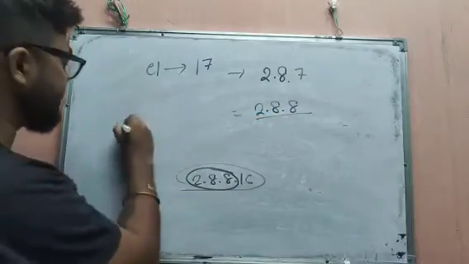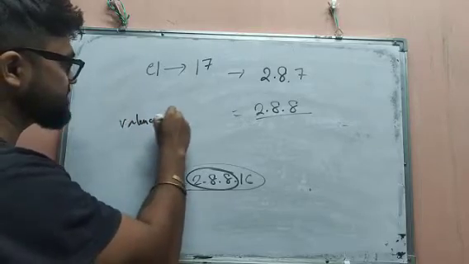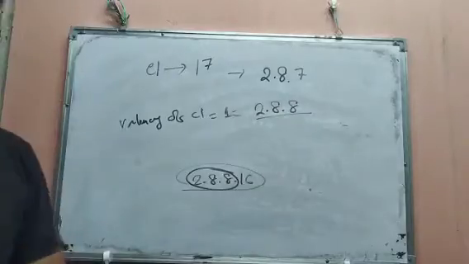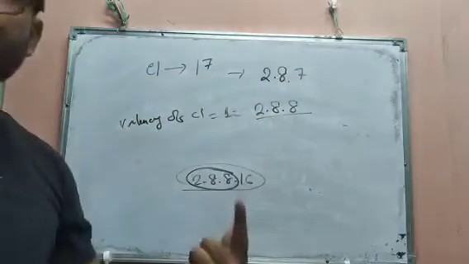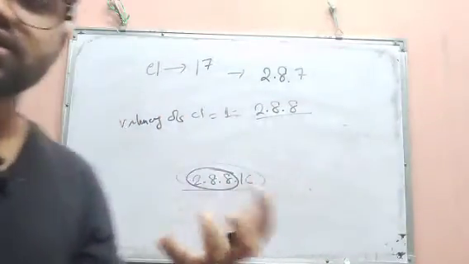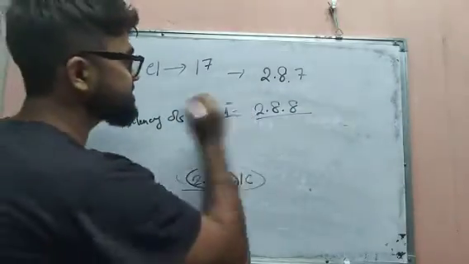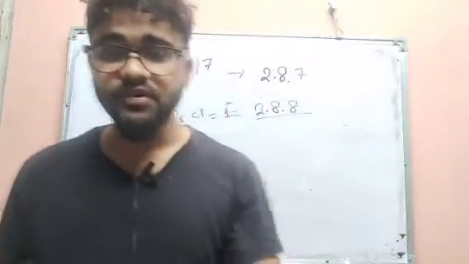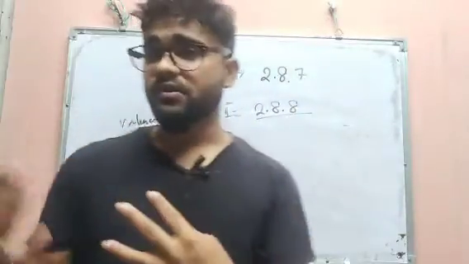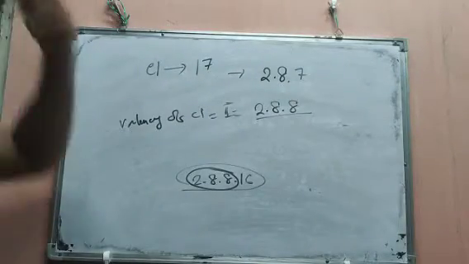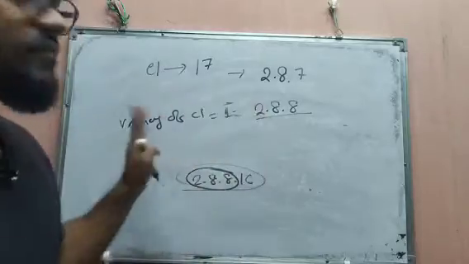That means the valency of chlorine will also be equal to 1. But the condition is what? He is collecting from others, taking from another one, so he is poor. That's why we have to consider this as negative. When you are giving, you are considered positive. When you are collecting from another, you are considered negative. So this is the valency of chlorine. In this way we can find the valency.